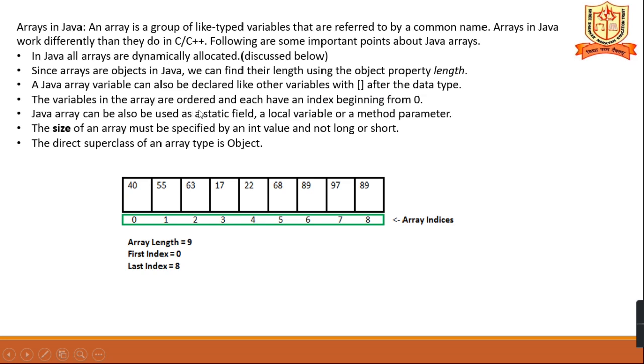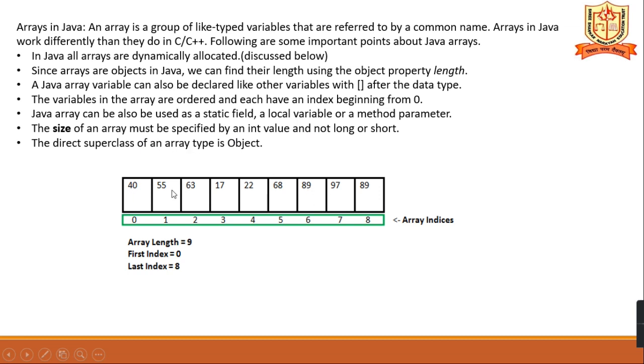The variables in the array are ordered and each has an index beginning with 0. Array index starts with 0. A Java array can also be used as a static field, a local variable, or a method parameter. The size of the array must be specified by an int value and not a long or short. The direct superclass of an array type is Object.